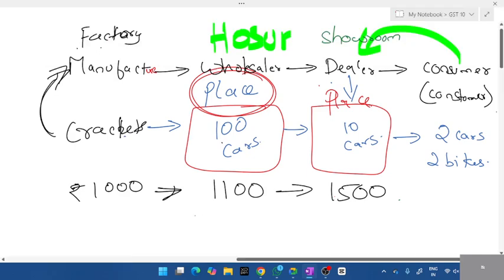Okay, why is there this increase in price? Can you tell me why there is an increase? Why is there an increase? Think and tell. Why is there an increase?